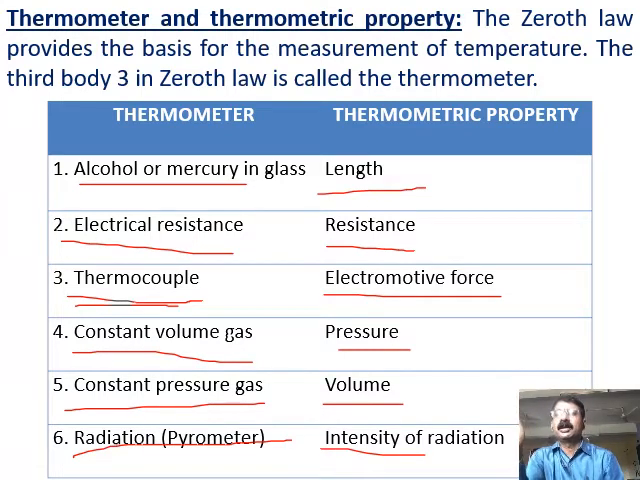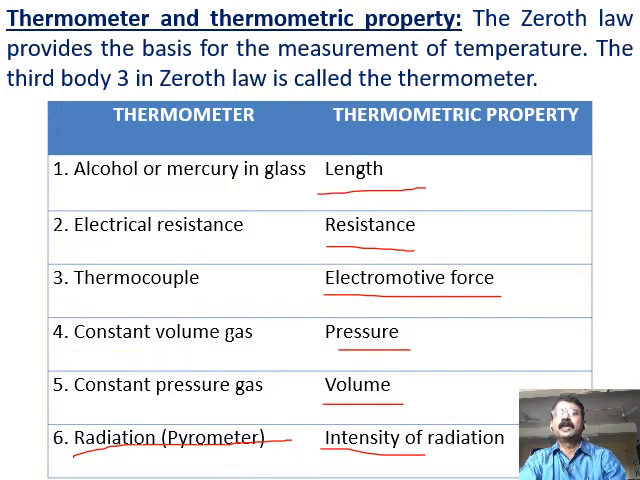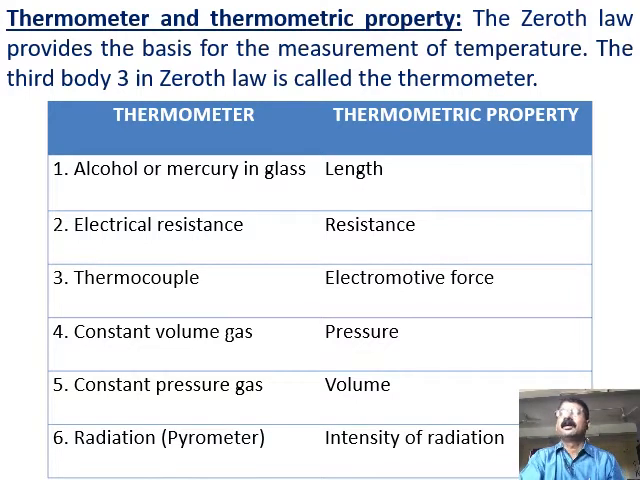So with this, what I would like to conclude is, if you want to develop any thermometer, you should use a thermometric fluid or a thermometric property, right? So you should use a parameter which is called a thermometric property, which changes with the change in temperature. Hence the name thermometric property, which changes with temperature.